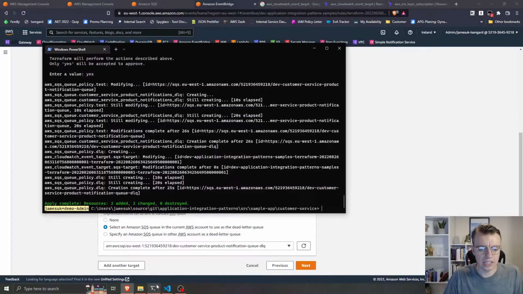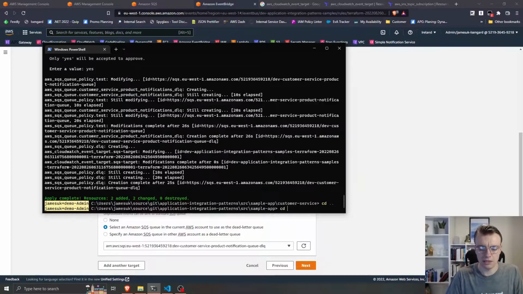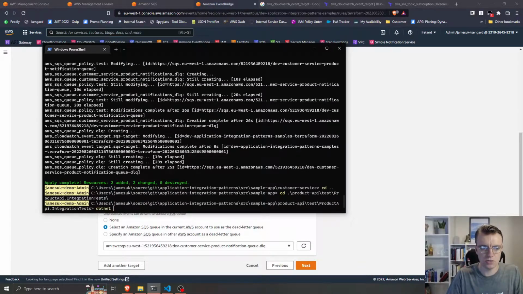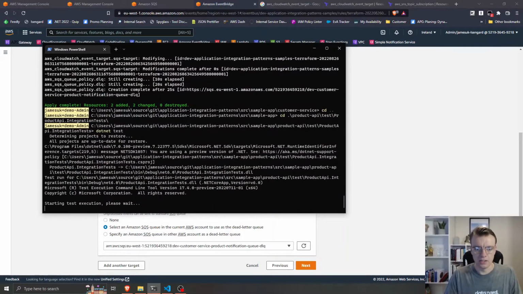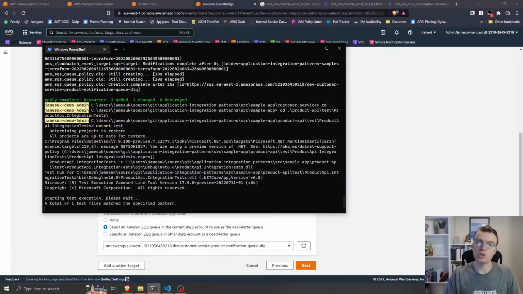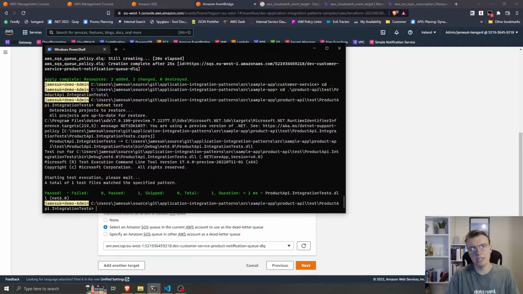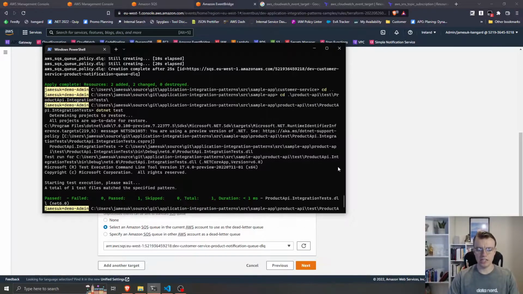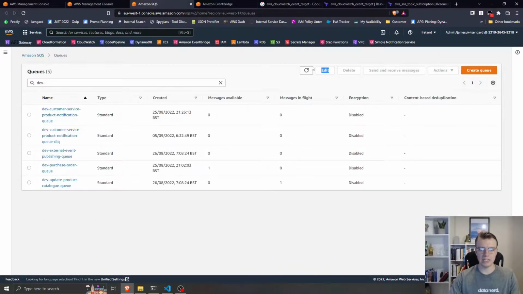So if I run my .NET test again now, so if I come back up to my product API, to my test and my integration tests, and run that test, remember the rule we want to use has been misconfigured. So this again will fail to send to our actual queue. So if we come back to SQS now, you see we've got two messages in our purchase order queue, the one we sent earlier and the one now, and we've also got one message in our dead letter queue. Excellent. So we're not losing sight of any messages that fail to be delivered. Awesome.